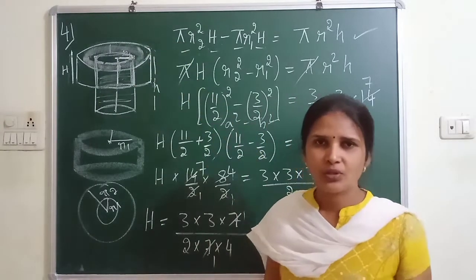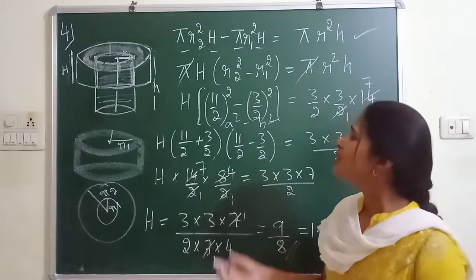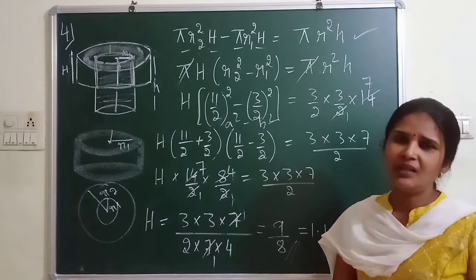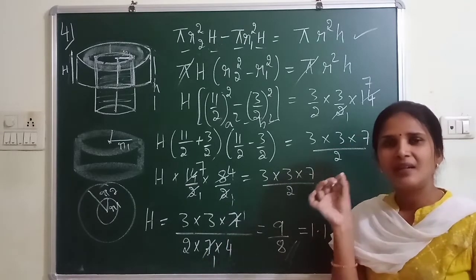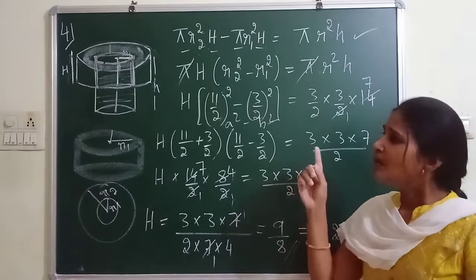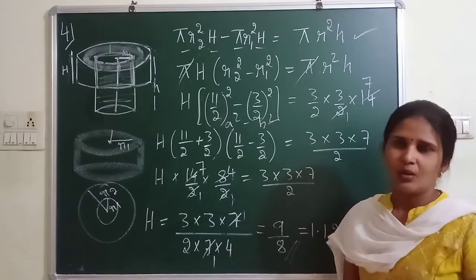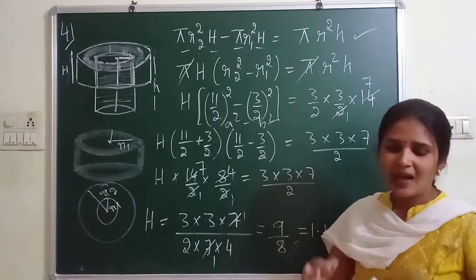Very, very important question. Once or twice see the video and try to understand this. Nothing, it is very easy. Volume of embankment is equal to volume of cylinder. Only you have to remember that a cylinder has only one radius, whereas an embankment has two radii, inner radius and outer radius. So cylinder is pi r square h and embankment has a thickness.